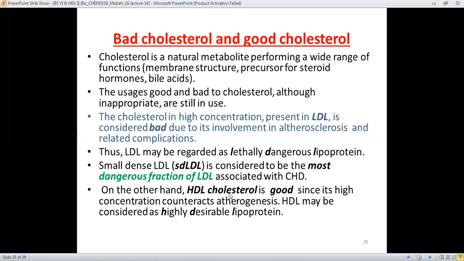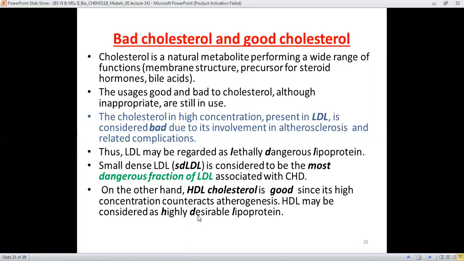CHD. On the other hand, HDL cholesterol is good since its high concentration counteracts atherogenesis. It means it is against atherosclerosis.